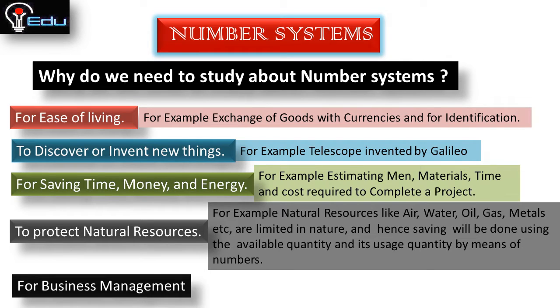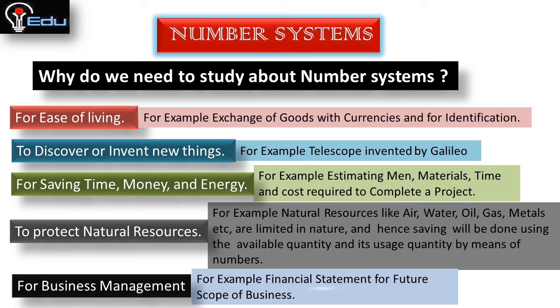The next one is business management, which also requires number systems. For example, a financial statement for the future scope of business. Any business requires a financial statement, which includes a profit and loss statement. Profit means again numbers and loss means again numbers, and the balance sheet is also made up of numbers. So for the future scope of business we require numbers.